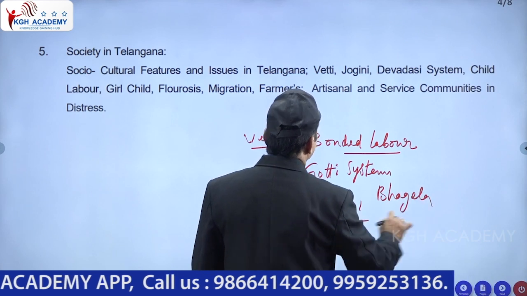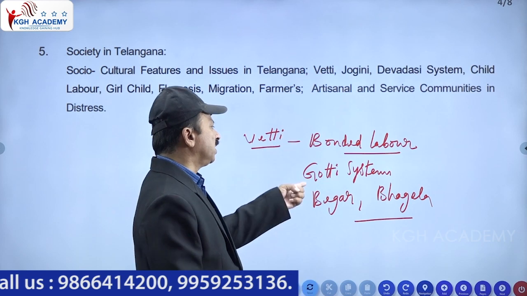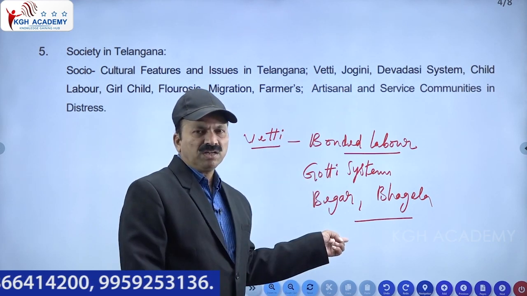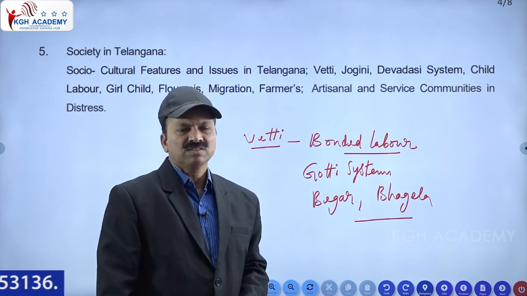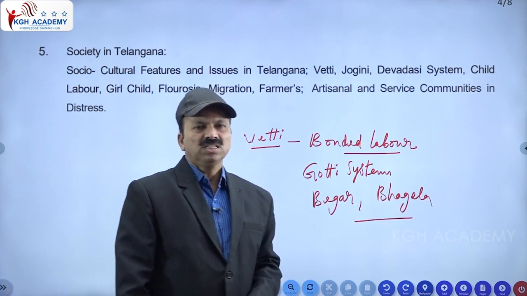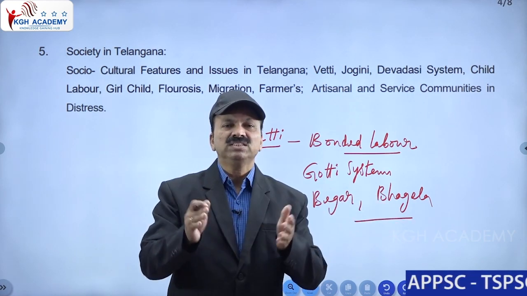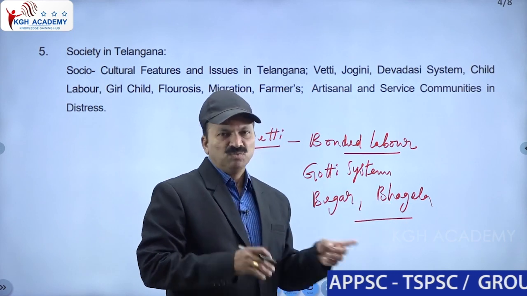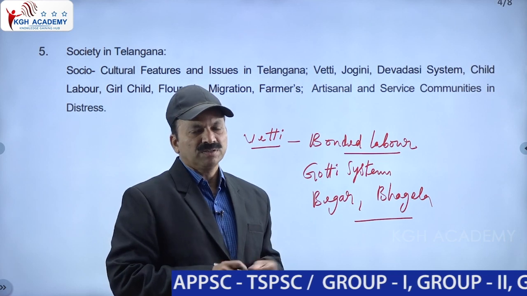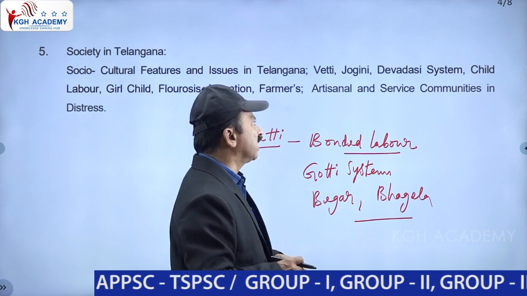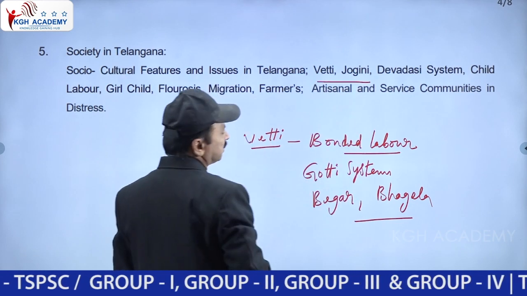So we can discuss each and everything. If all the family members go for this bonded labor, then we call it Gutti. Without remuneration, if they render services, it is called Begar. If all the family members work under one Jamindar, then it is called Bagela. Like that.